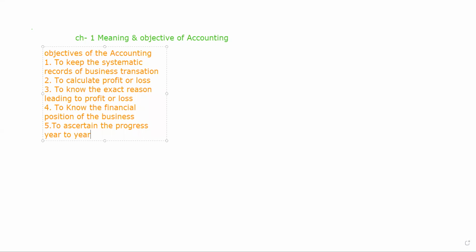So in this way, when we prepare the accounts of so many years, by looking at the past experience, by looking at the previous data and making the comparison, it is very easy to ascertain whether the business is progressing or declining. If the business is progressing year to year, then what are the reasons behind it? How can the business do better? Where is the business lacking? All these answers can be ascertained with the help of accounting only.